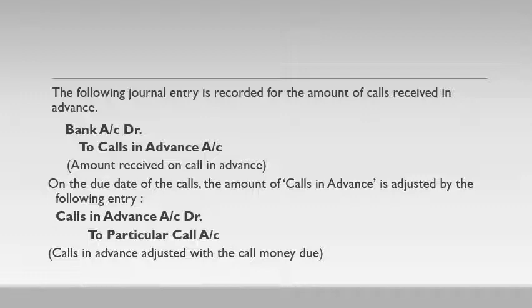In the previous example, the shareholder paid 120 of his call money in advance. So when the call money becomes due, we won't get that call money. At that time there is a 120 balance in the calls in advance account. So the calls in advance account will be debited, and the call money account, the one which was paid in advance, will be credited here.